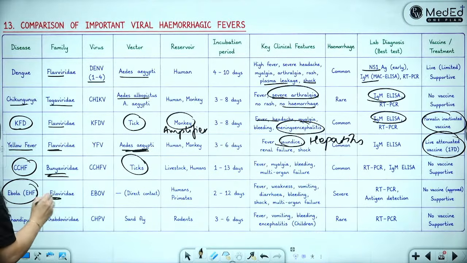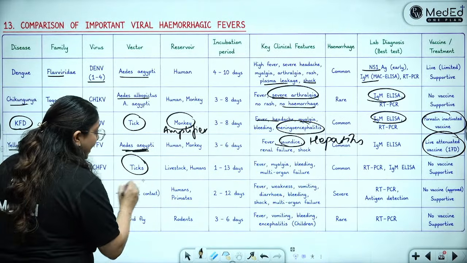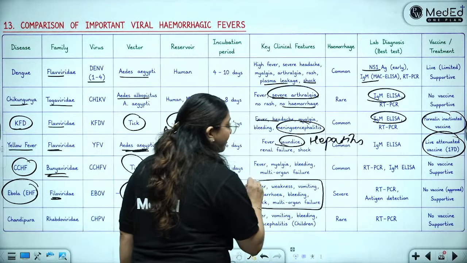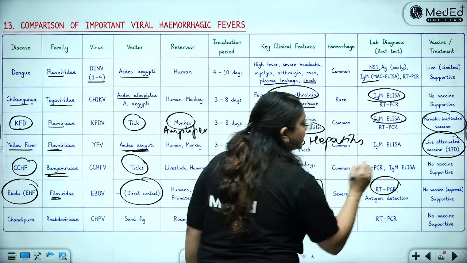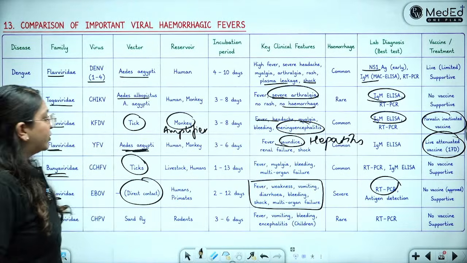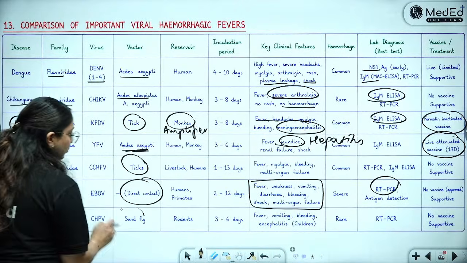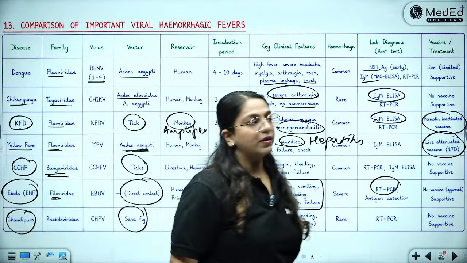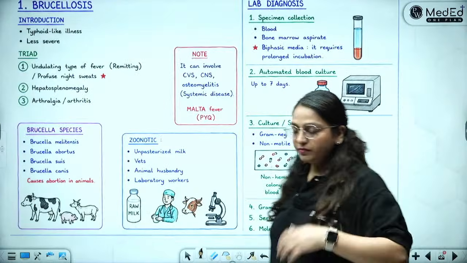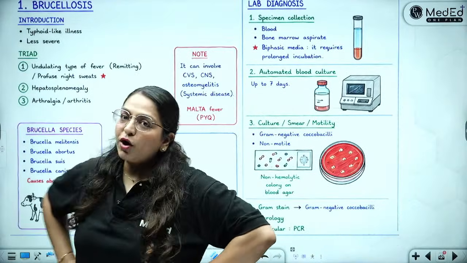Ebola, Filoviridae, filamentous, direct contact of humans. Multi-organ failure, very bad disease. RT-PCR is the only thing. There are no vaccines, no treatment. Then Chandipura is through rodents and through the sandfly. Done and done. Okay. So you can make this table also in your exams. We are done with very important viruses.